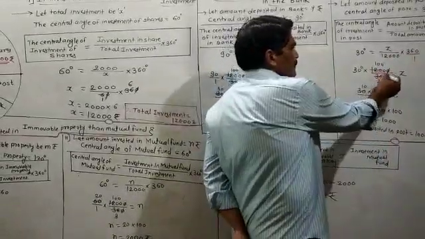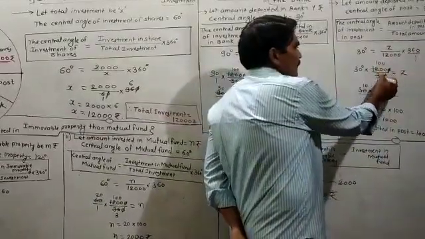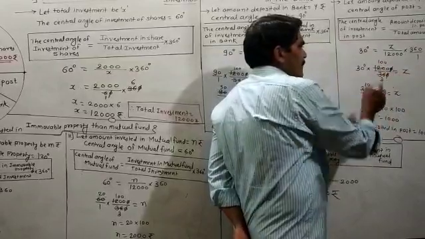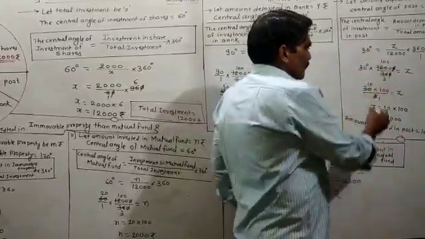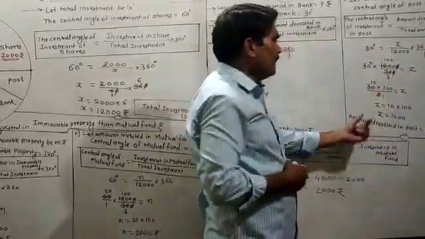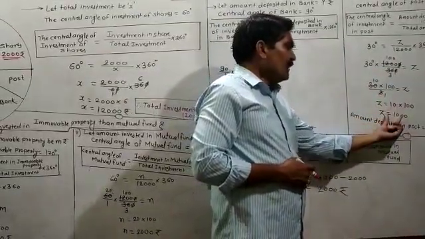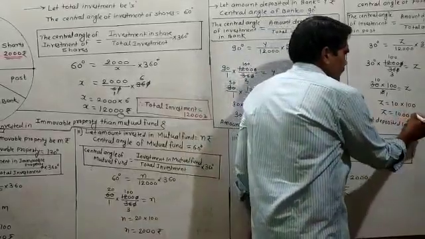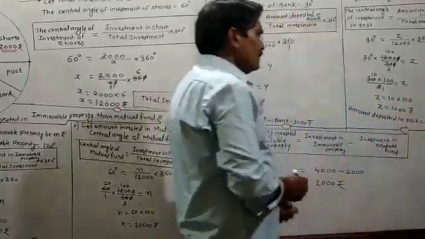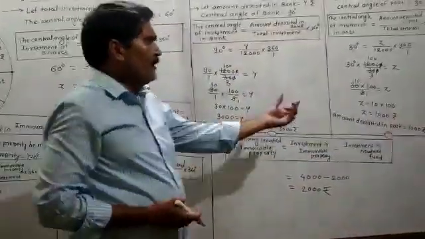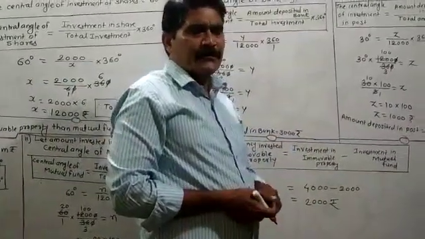Then again you have to strike the 0, and 12 1s are 12, 12 3s are 36. Again after that 3 1s are 3, 3 10s are 30. 10 multiplied by 100 is equal to 1000. Therefore amount deposited in the post is equal to 1000 rupees. In this way you have to find out amount deposited in the post.